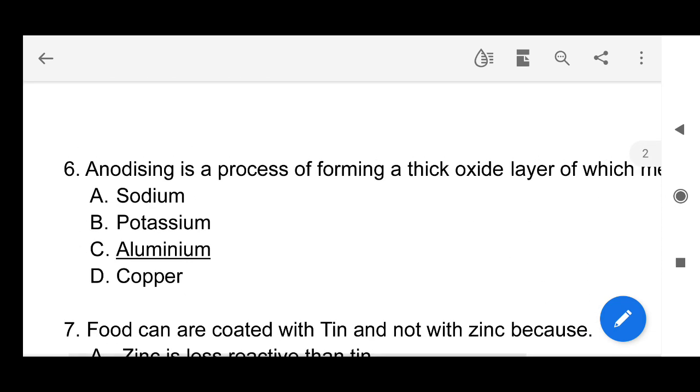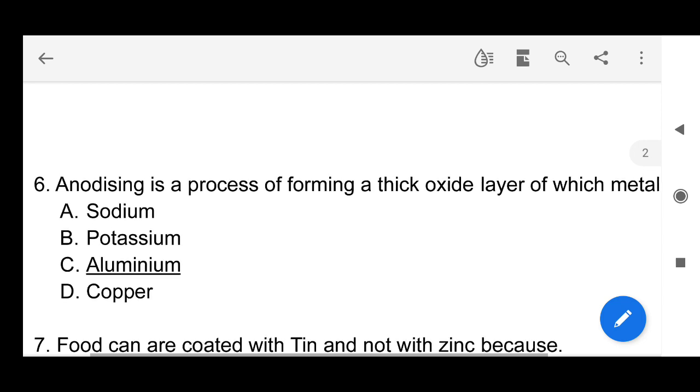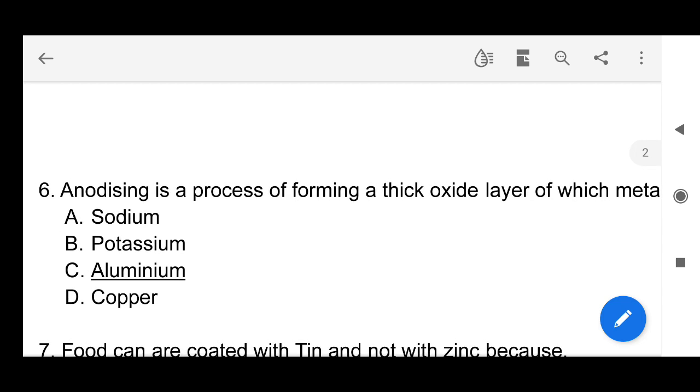So see here, next question, anodizing is a process of forming a thick oxide layer of which metal? So aluminum. Well, when aluminum vessels or aluminum things are exposed to air, they react with the oxygen of the air and form a protective layer called aluminum oxide layer. See, this is a natural process. So by this process we can store food in aluminum vessels as they form a protective oxide layer around them.